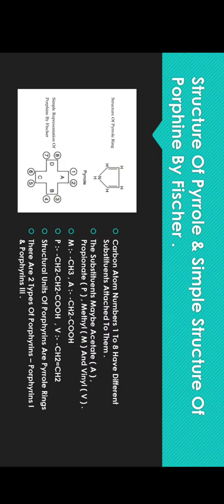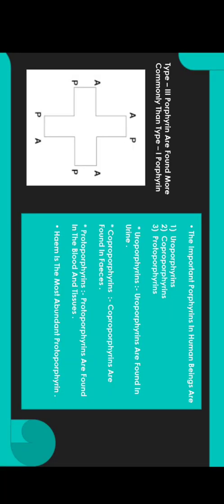There are two types of porphyrins found, porphyrin type 1 and porphyrin type 3. Let's see in this slide. The type 3 porphyrin structure is given, and this structure is found more commonly than type 1 porphyrin. Okay, so these three compounds are porphyrin based compounds, and the important porphyrins in human beings are uroporphyrins, which are present in urine, coproporphyrins, which are commonly found in the feces, and protoporphyrins, which are found in the blood and tissue, and heme is the most abundant protoporphyrin.